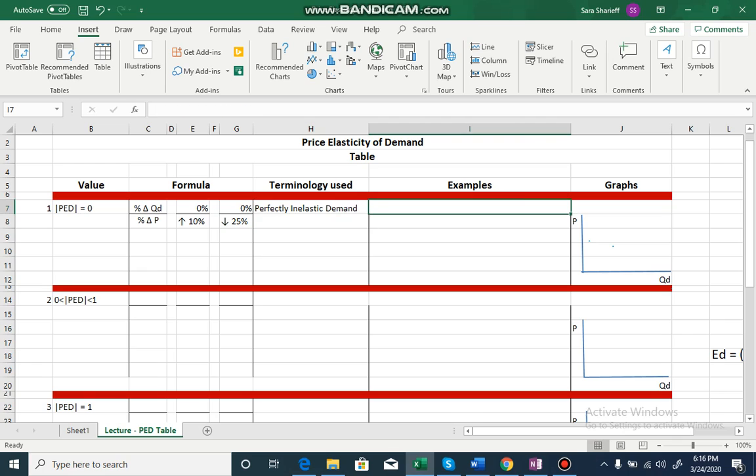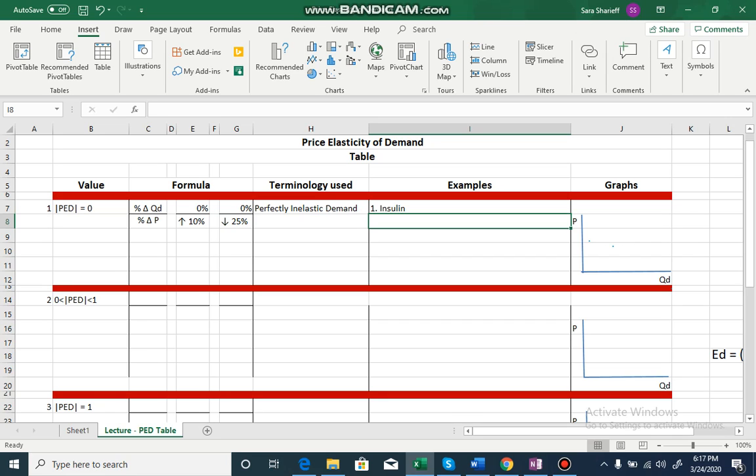What type of goods have a perfectly inelastic demand? We have already discussed some in a previous lecture. According to some textbooks, insulin has a perfectly inelastic demand because insulin is a lifeline for diabetic patients. Even if prices increase, they'll continue purchasing the same quantity. It is necessary for their healthy survival.